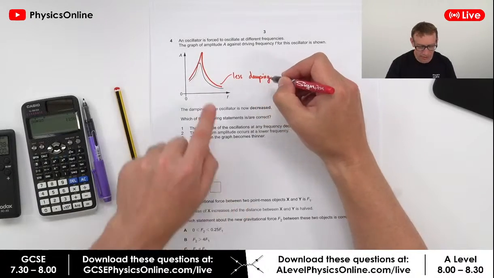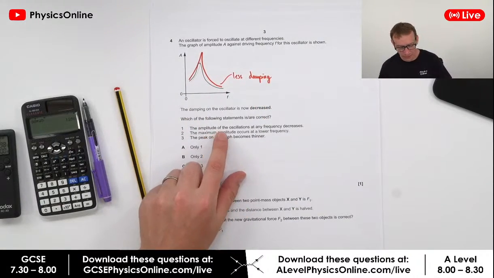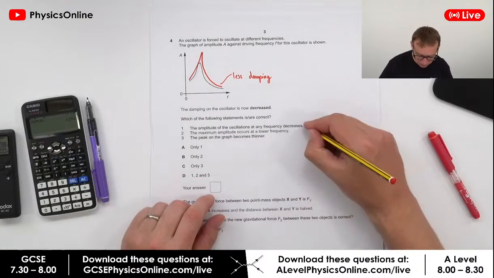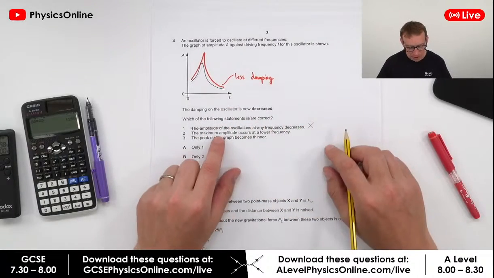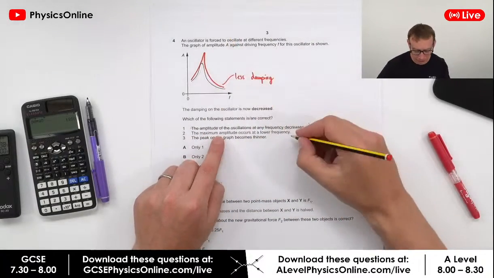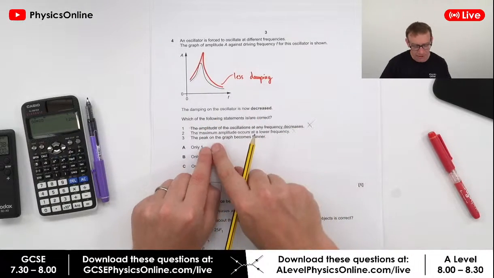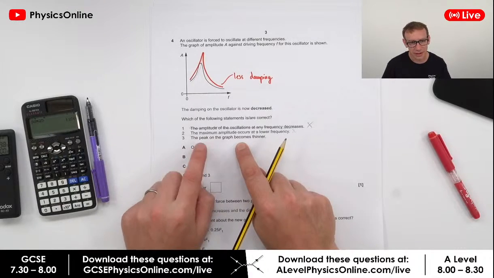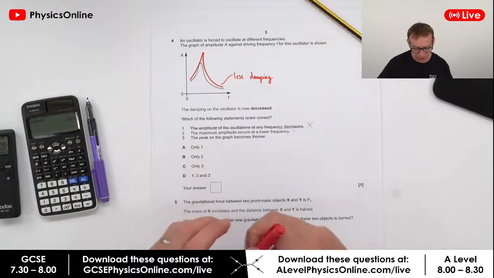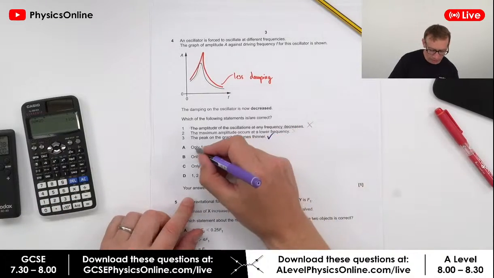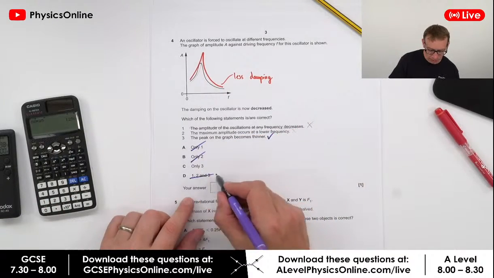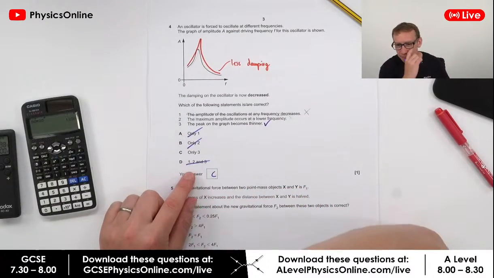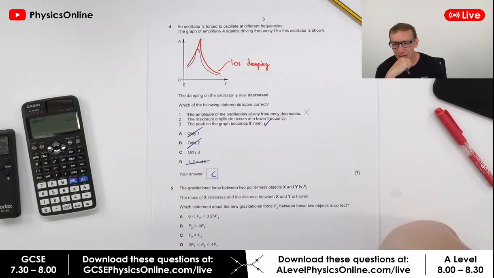So how do we compare the red line to the black line? The amplitude of the oscillations at any frequency decreases. I would say that that's not true. So we're going to put a line through that. The maximum amplitude occurs at a lower frequency. Well, that's not true because it actually occurs at a higher frequency, and the peak on the graph becomes thinner. Now, even if you didn't know it, it must be this because these two here are definitely incorrect. So that is a correct statement, and therefore it can't be only 1, it can't be only 2, it can't be 1, 2 and 3, and that means 3 is the only correct statement, and therefore the answer is C. Okay, hopefully that's good.